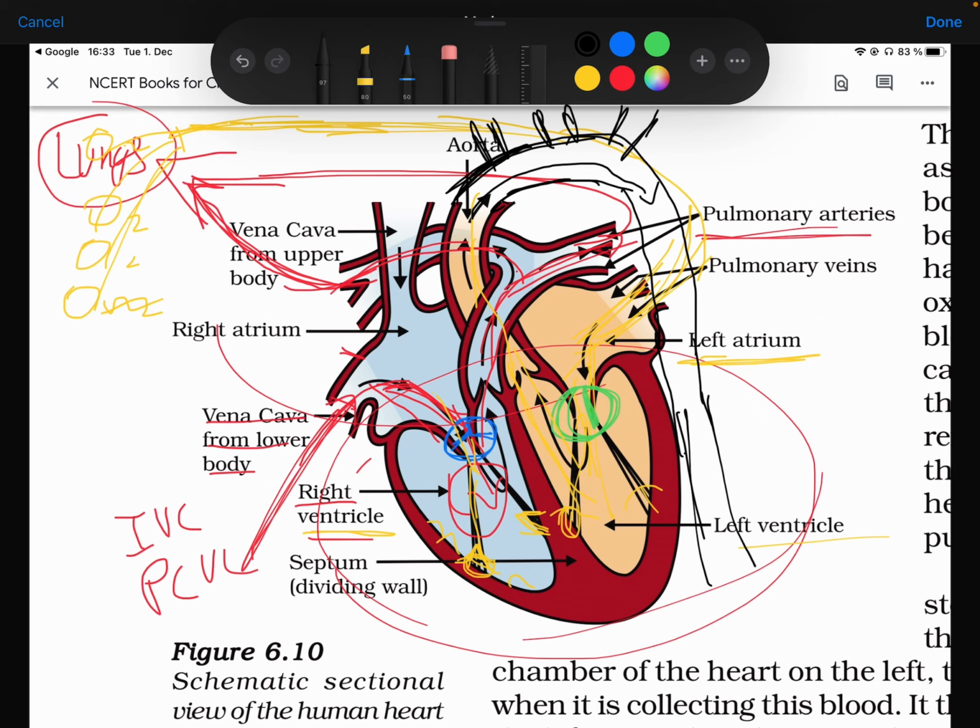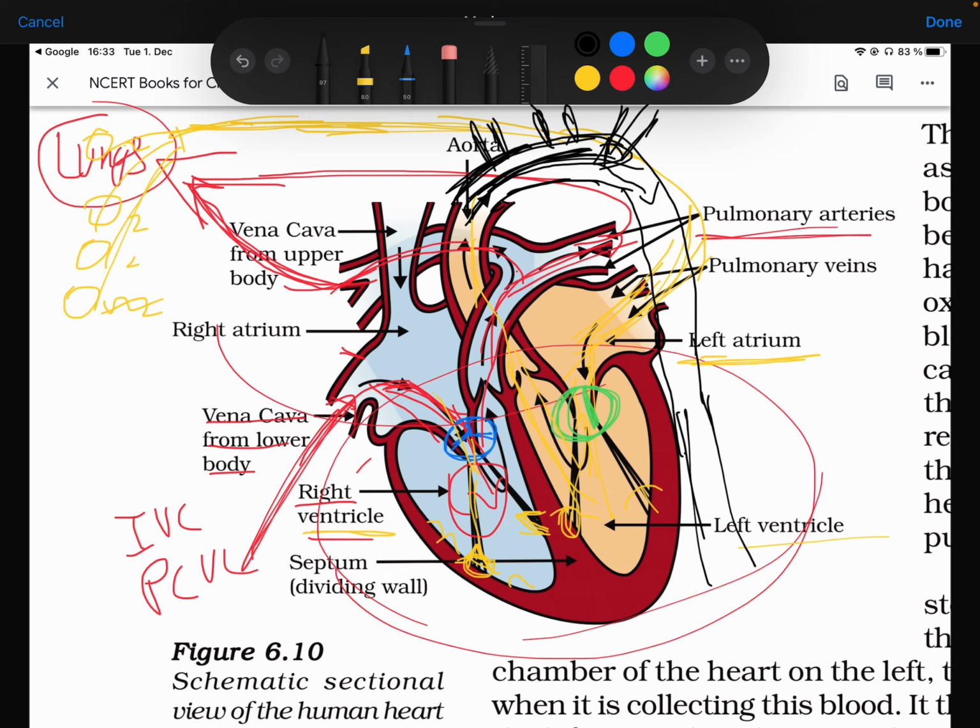One is called the brachiocephalic artery, there's the left carotid artery, and there's the left subclavian artery. That's just extra information again. This is called an arch, the aortic arch. And these are the main points.